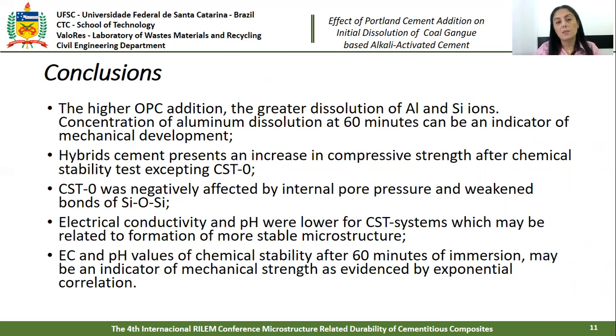Hybrid cements present an increased compressive strength after the chemical stability test. The immersion in water affects the hydration of anhydrous cement particles and positively influenced the hybrid cements. Electrical conductivity and pH were lower for CST systems, which can indicate formation of a more stable microstructure.